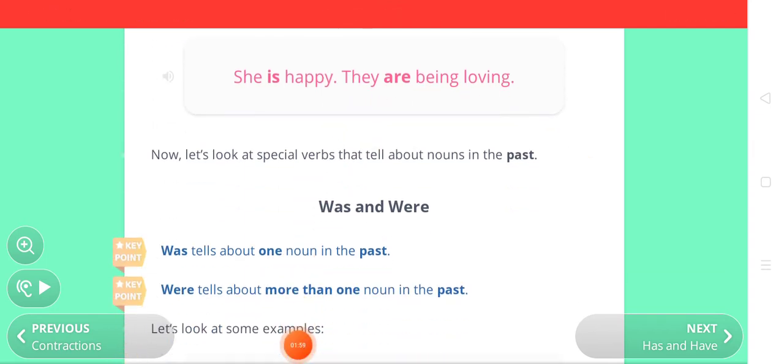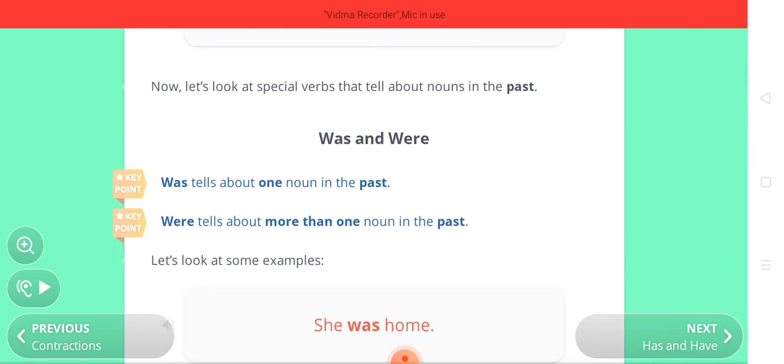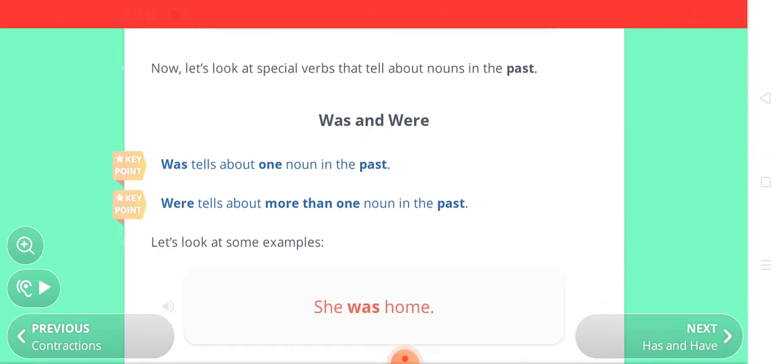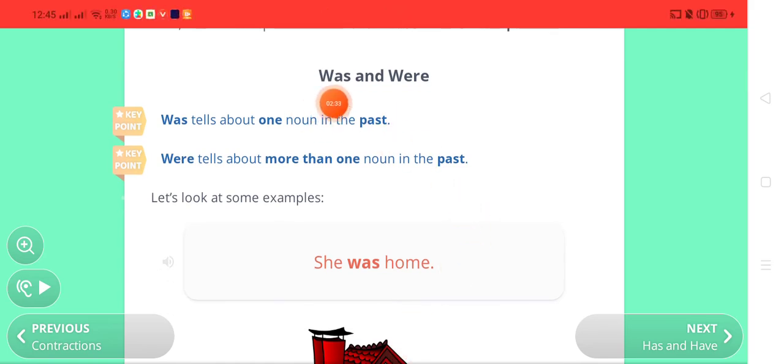Okay, so now let's look at special verbs that tell about nouns in the past. For example, if I have to tell you something about the past, for example, last night I cried a lot. So if I want to tell you about the past, how would I tell you? I would be using some words that will tell you that this thing happened in the past. कोई मैं ऐसे words use करूँगी जो आपको बताएंगे कि ये event past में हुआ है, recently past में हुआ है. It's not about present. So we will use the words was, were.